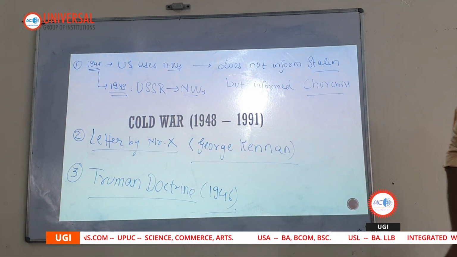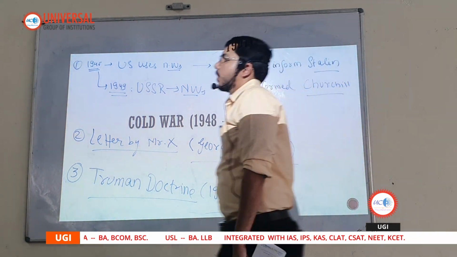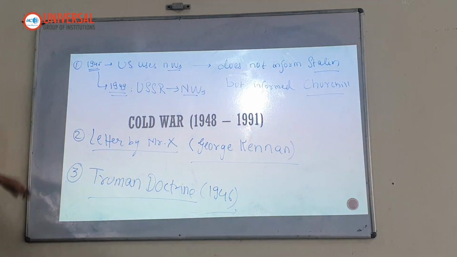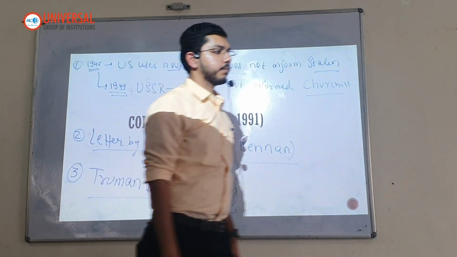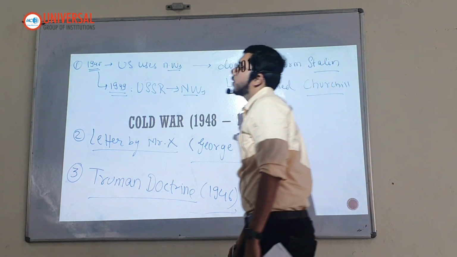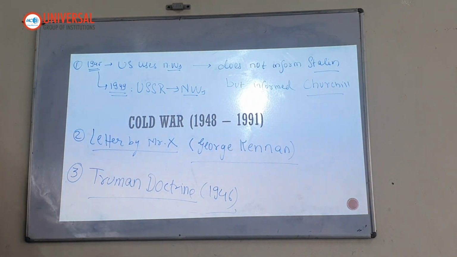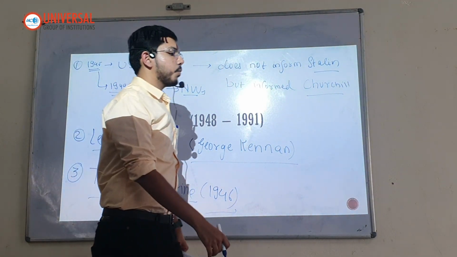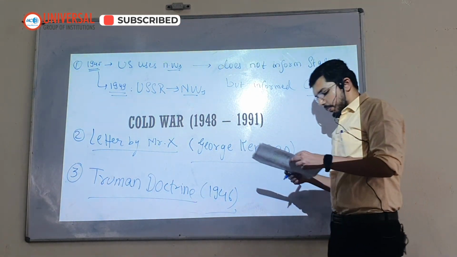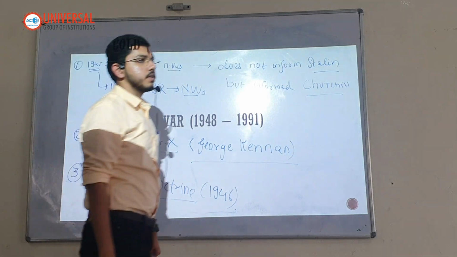The Truman Doctrine espoused the expansion of democracy across the world and containing the subversion of governments by communism.